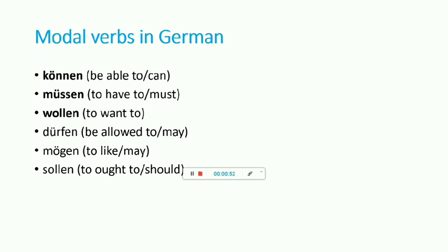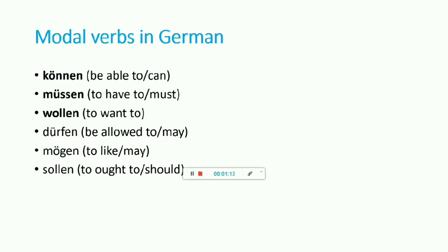In this session we are going to see only 3 modal verbs. I'll be taking a second part, where I'll be discussing dürfen, mögen and sollen. But in this session we'll be concentrating on the first 3, that is können, müssen und wollen.